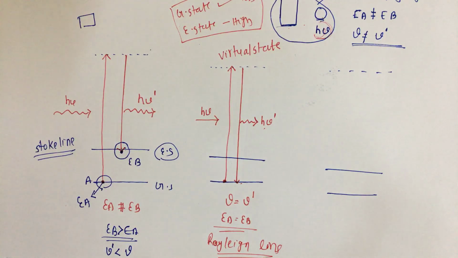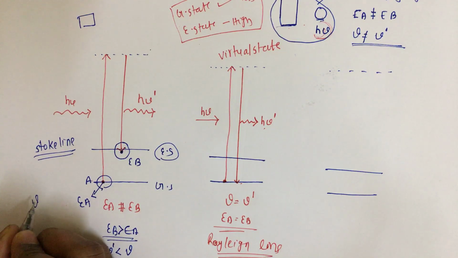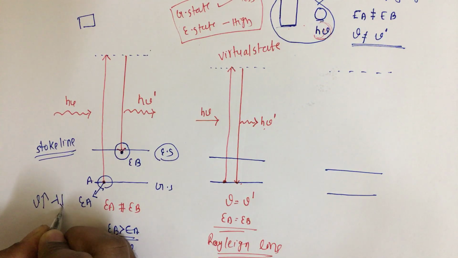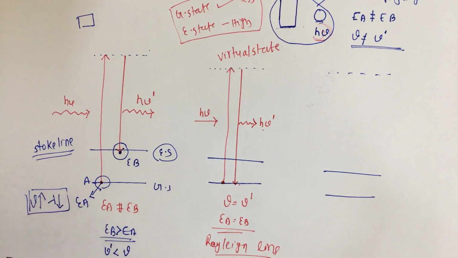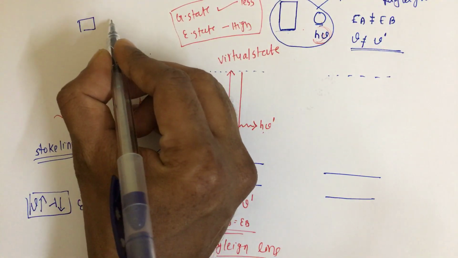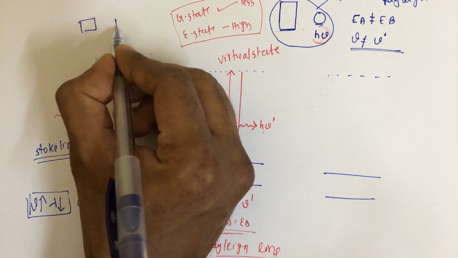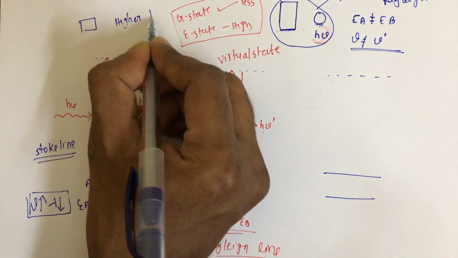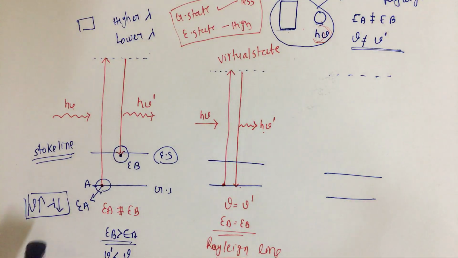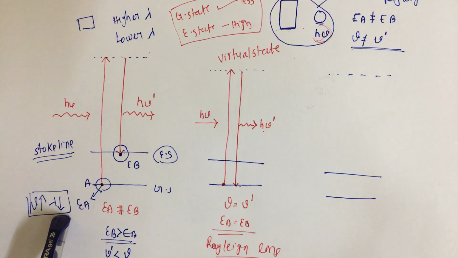Okay, and one more thing I would like to raise here. As we know, the higher the frequency, the lower the lambda max. We know this one, right? So from an examination point of view, if they ask a question about which wavelength region the Stokes lines appear in, whether a higher lambda or lower lambda, we know that if frequency increases, the lambda decreases.